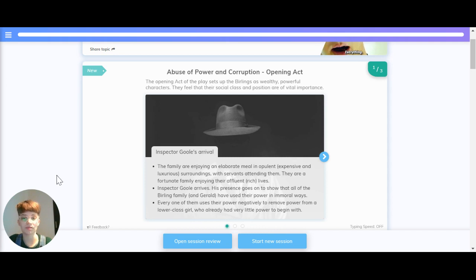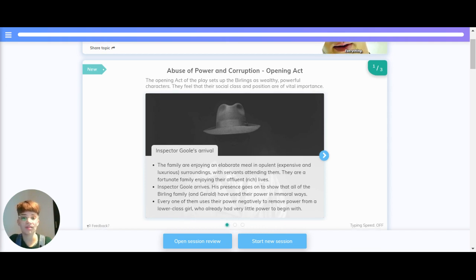Inspector Gould's arrival is at the beginning of the play, where the family are enjoying an elaborate meal in opulent, meaning expensive and luxurious surroundings, with servants attending them. They are fortunate people enjoying their affluent lives.